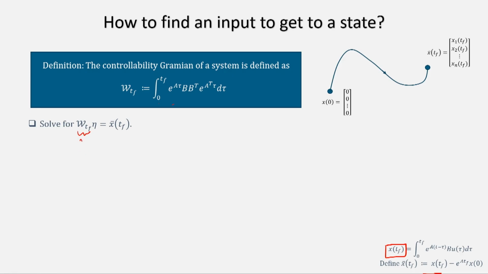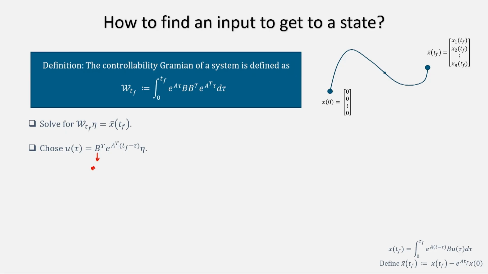So, this is n cross n, and then what is this? This is n cross 1. I am looking for an n cross 1 eta vector here that will give me x bar. Again, this is a constant matrix, this is also a constant vector. So, eta will be a constant vector as well. Once you have solved for this, you go ahead and choose the input u(tau) to be this. Of course, it looks very complicated, but once you get used to it, it will be quite easy.